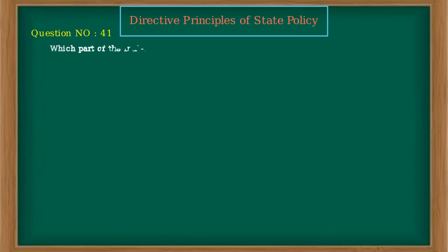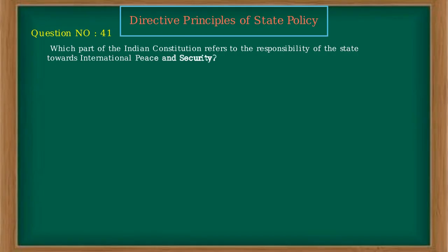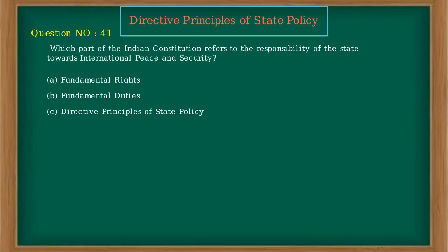Which part of the Indian Constitution refers to the responsibility of the state towards international peace and security? A. Fundamental rights. B. Fundamental duties. C. Directive principles of state policy. D. Preamble of the Constitution. Ans. C.